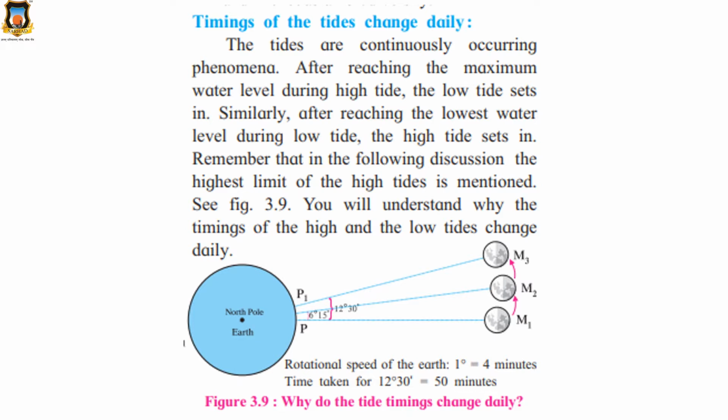See figure 3.9. Okay, this is the figure 3.9. Why do tide timings change daily? You will understand why the timings of the high and low tides change daily. So this is the earth. I told you this is the moon. Yes, this is the changing position of the moon: M1, M2, M3. Are you all getting it? And I also told you that the rotational speed of the earth, 1 degree is equal to 4 minutes. Time taken for 12 degree 30 minutes is equal to 50 minutes.